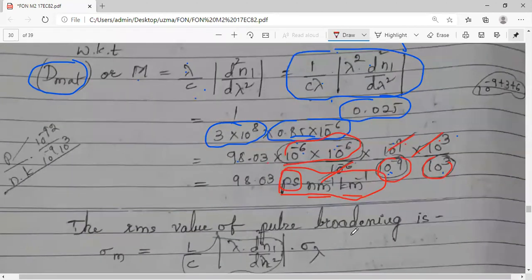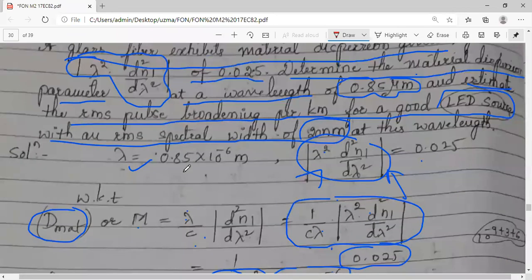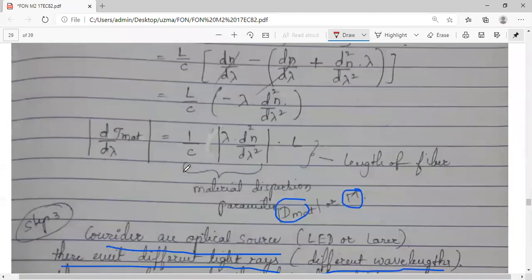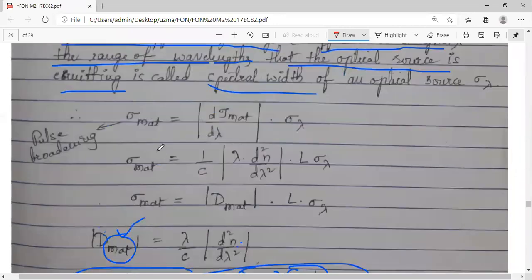Next is the RMS value of the pulse broadening, that is sigma mat. Sigma mat is equal to 1 by C lambda into d by d lambda square of n, into L into sigma lambda.